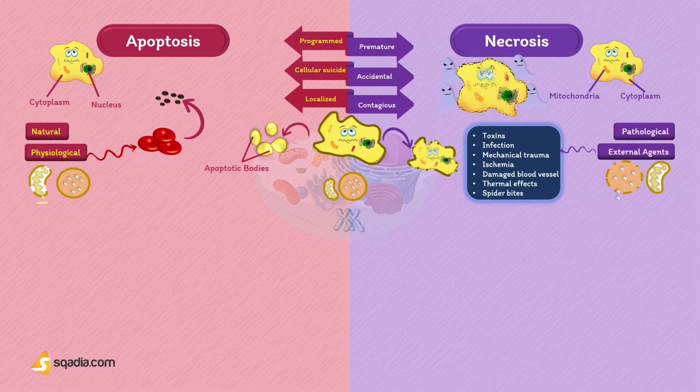Chromatin is aggregated during apoptosis as the cell shrinks and the chromatin gets more condensed. In necrosis, no structural change is observed in chromatin.